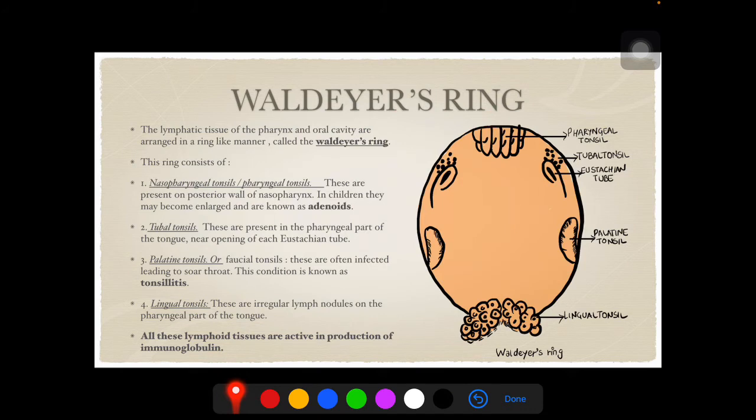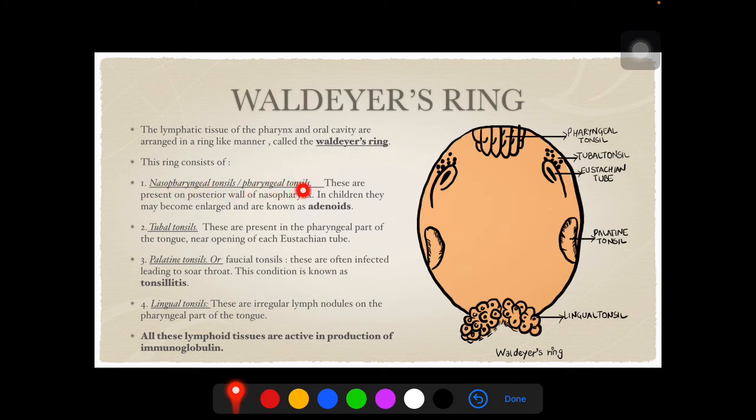Waldeyer's ring. The lymphatic tissue of both the pharynx and the oral cavity is arranged in a ring-like manner, and this arrangement is known as Waldeyer's ring. This ring consists of nasopharyngeal tonsils or the pharyngeal tonsils, tubal tonsils, palatine tonsils, and lingual tonsils, arranged in a ring-like manner.